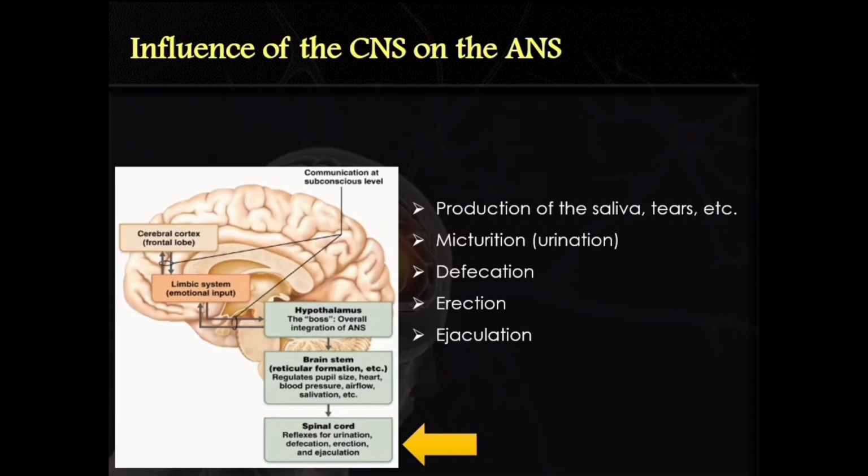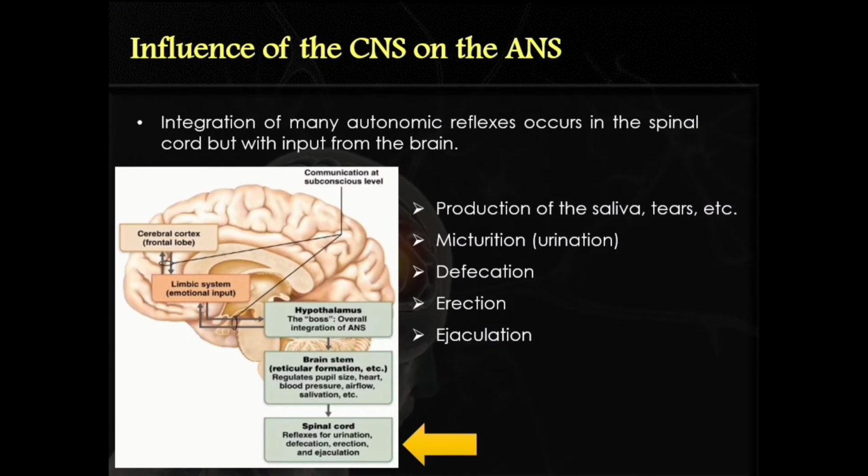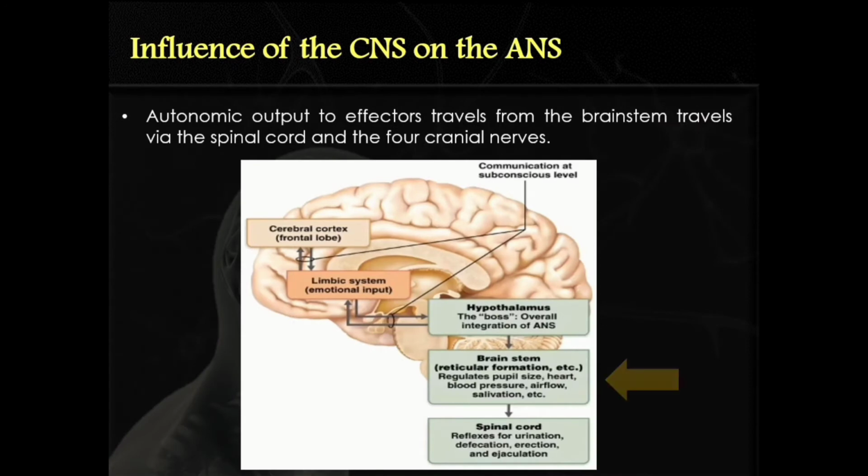Now, even though these reflex centers are found in the spinal cord, they do receive influence and input from the brain, or the brainstem, hypothalamus, as well as the cerebral cortex. So even though the integration centers for most autonomic nervous system reflexes are found in the spinal cord, input to those reflex centers is sent from the brainstem and therefore affects those reflexes.